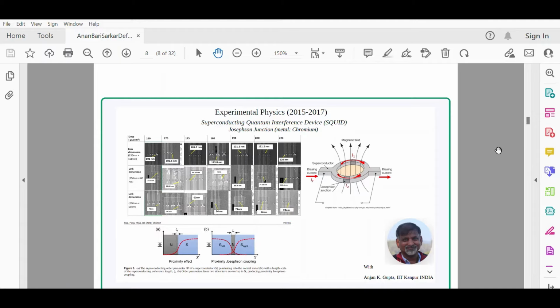As far as my experience in working in experimental physics is concerned, I have experience preparing weak links or preparing Josephson junctions, where the intention was to prepare robust weak links and robust superconducting quantum interference devices, because we were trying quite a few things, as you can see here, such as different link dimensions.